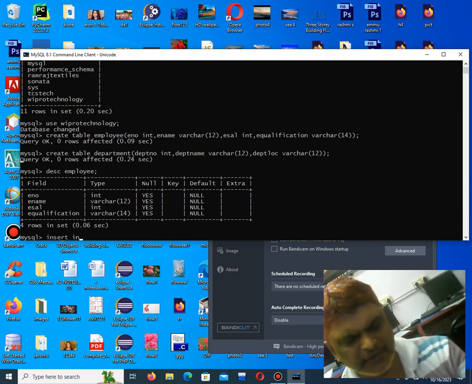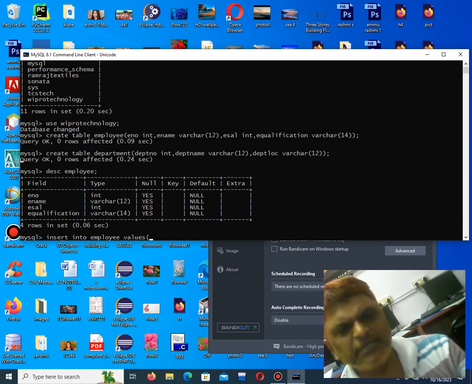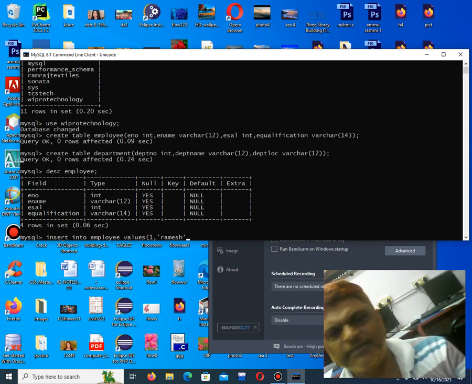You say insert into. For the table name, you can select any table, either employee or department. I'll say employee. Okay. Employee, then there is a standard keyword called values. Open the bracket. Now we have to go in sequence. First you select employee number 1, then name. Suppose I say Ramesh. See, always the first thing you have to give in quotes, because wherever you declare varchar, you have to give it in quotes, because ename is varchar and qualification is varchar.